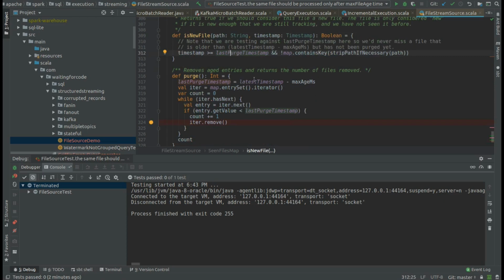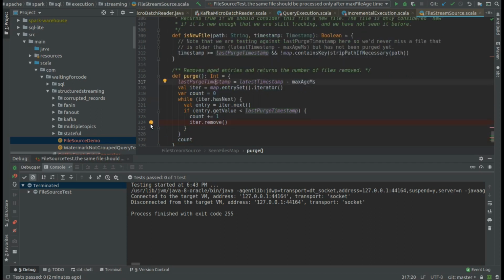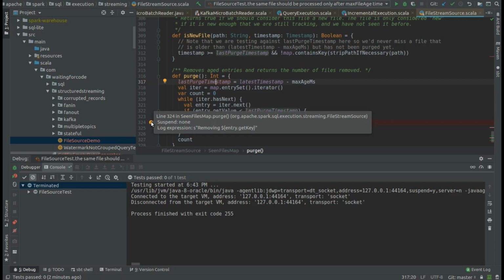which is computed as the most recent modification time seen in the processing, minus the maxFileAge milliseconds attribute. And every entry added to the map older than this timestamp will be removed. And I added a logger here just to be notified about this fact.